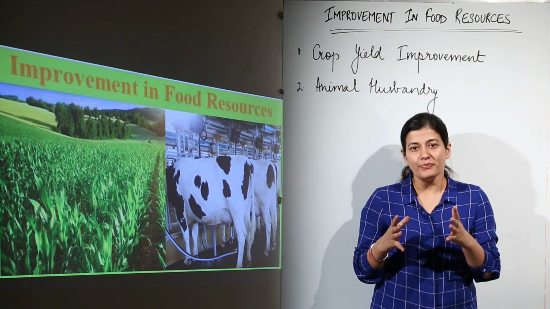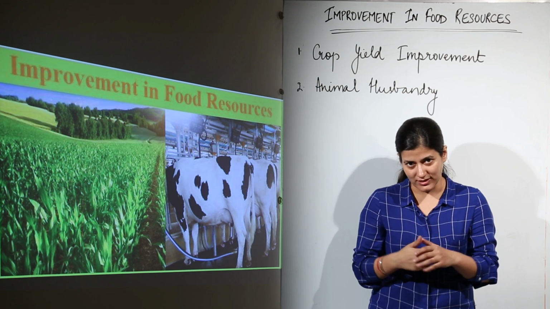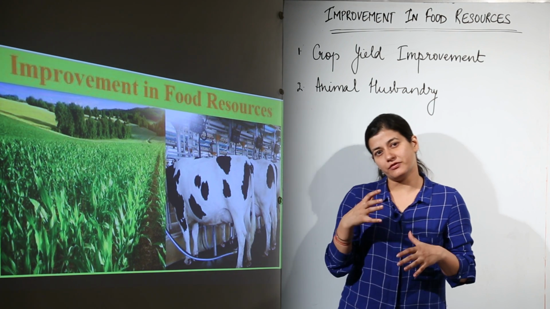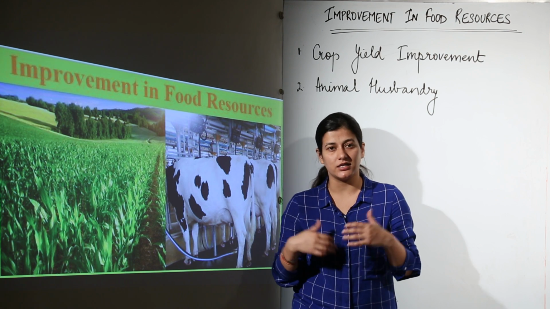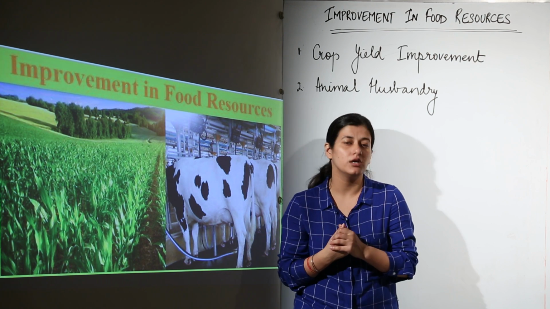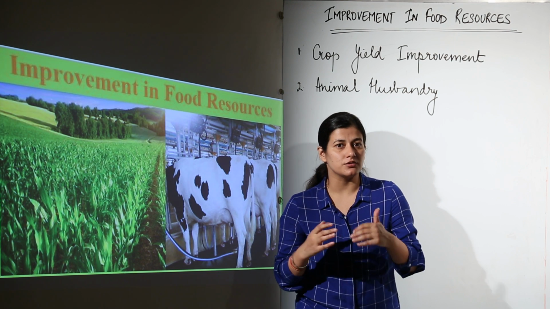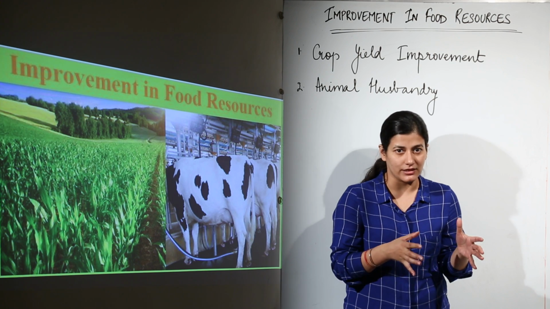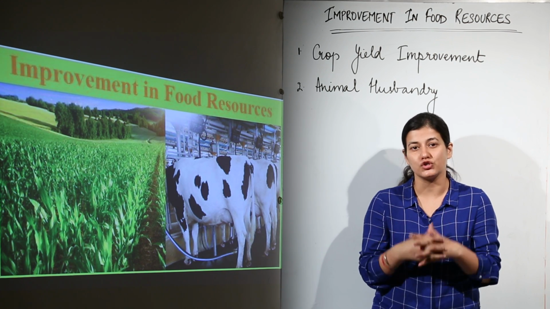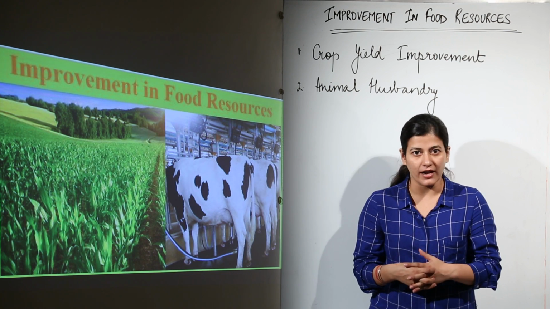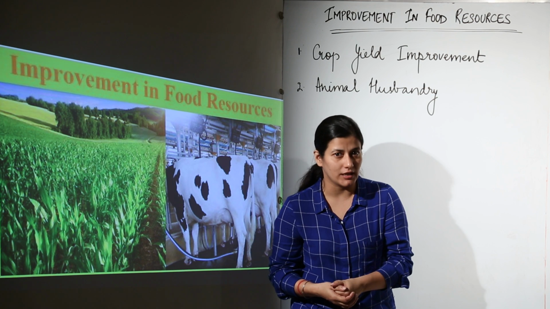So basically there is a need for improvement in the food resources at present, because though we have these approaches, both green and white revolutions at the global level as well as at our own national scale, the improvement is required so that the global hunger index that is rising day by day is captured and well in control and well taken care of, and nobody dies of hunger or goes to sleep with an empty stomach.